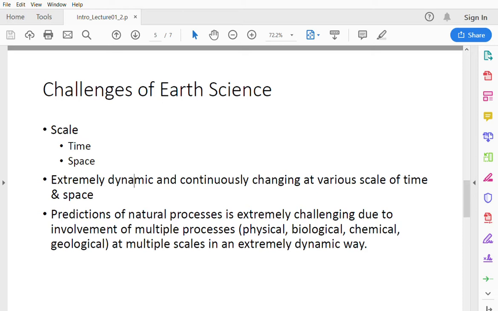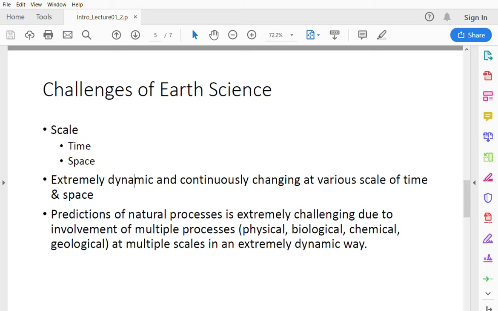A jet is a very fast moving object, and it will still take you 40 hours just to go one circle around the Earth. That can give you an idea of how big the Earth is, and we study this entire planet under the field of Earth science. So this gives you an idea of the scale of time and space that we study in Earth science.